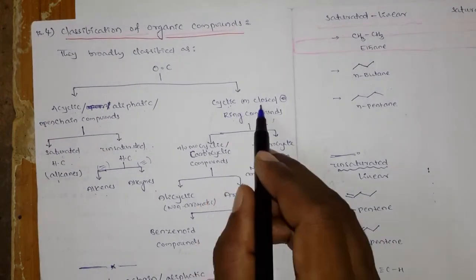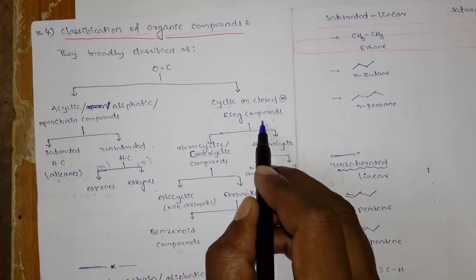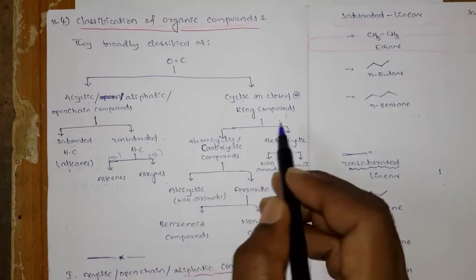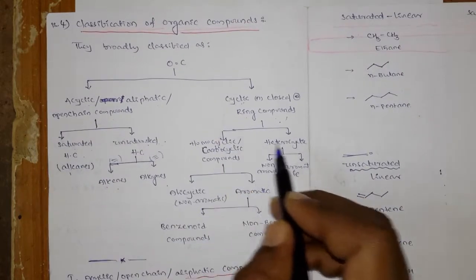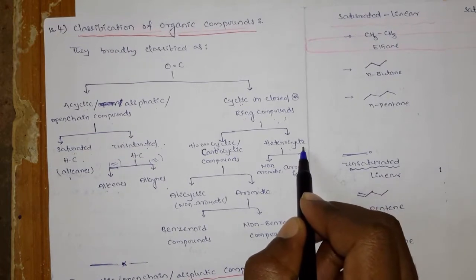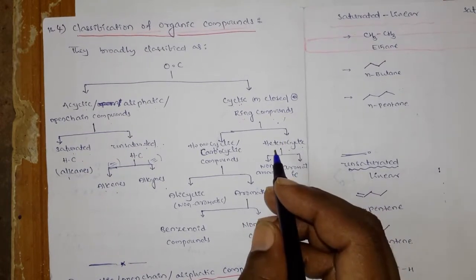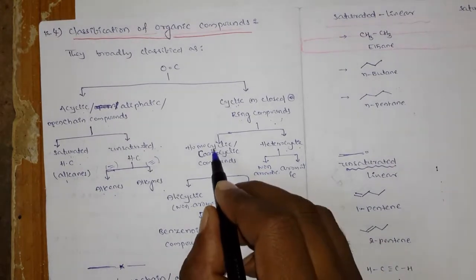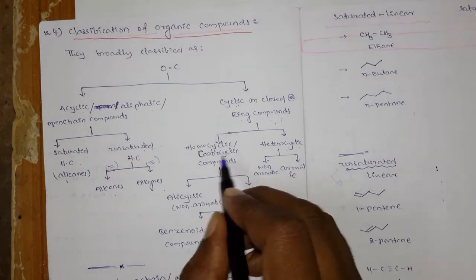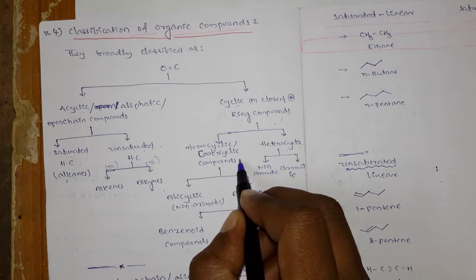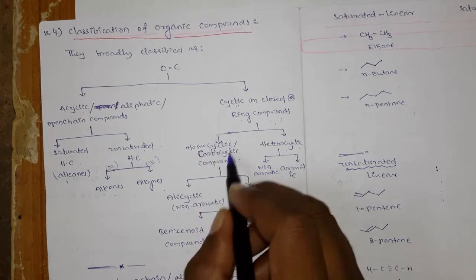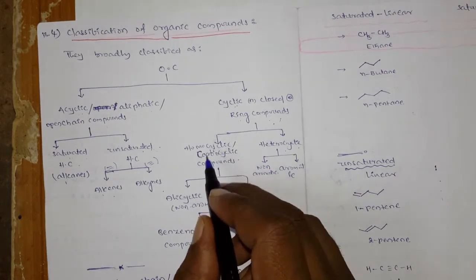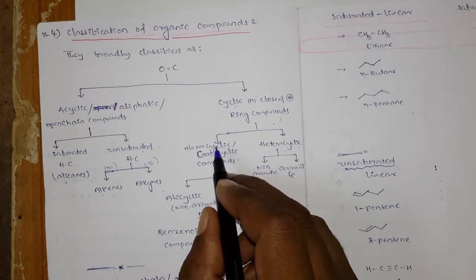Next, the cyclic compounds or ring compounds are again classified into two types: homocyclic and heterocyclic. Homo means the same type, hetero means a different type. The homocyclic, also called carbocyclic, means in the ring all the atoms are carbons only.